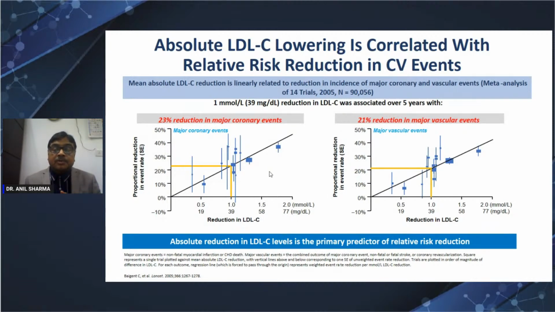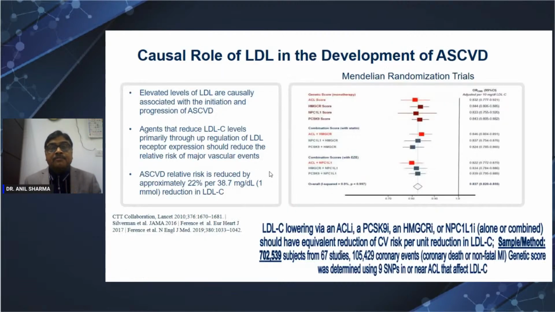it results in a 20 to 23% reduction in coronary and vascular events. So roughly 40 milligram cholesterol lowering results in roughly 20 percent reduction in events in 5 years. If we treat this for 10 years, it is maybe around 30%. If we give this for 40 years, it is around 55%. So the duration is very important. Another important thing is that apart from the statin, earlier we thought that LDL reduction by statin is important.